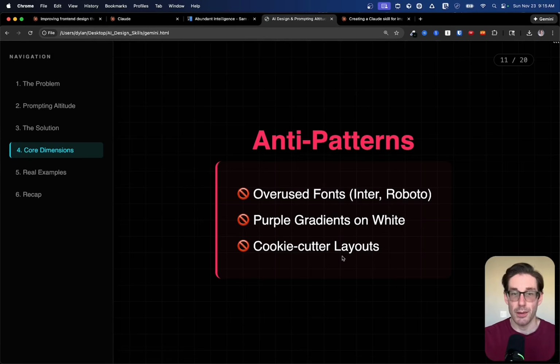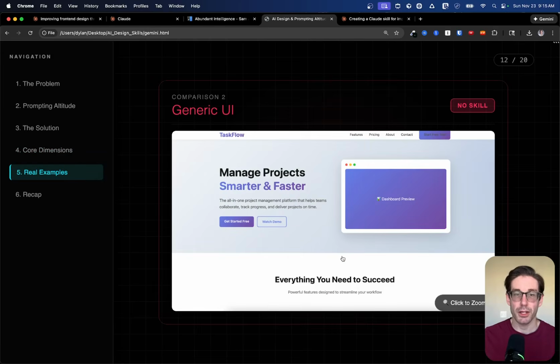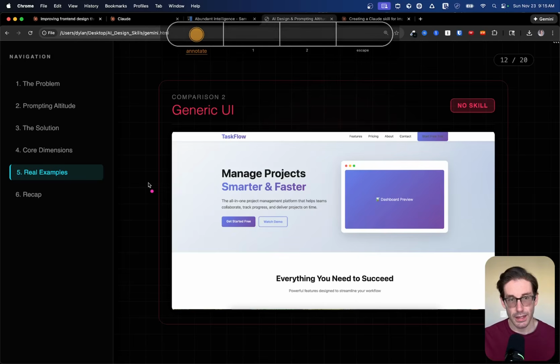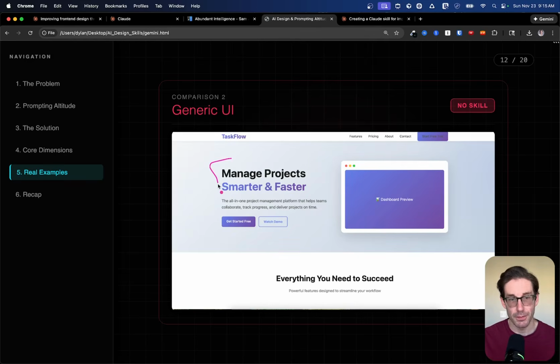Now, let's look at some examples of how this actually improved the output of the AI. So we're going to start with some Claude examples. These are a series of Claude examples of no skill and then skill. So this was a basic prompt asking the AI to create a landing page. If you look at this landing page, again, we have a white background, and we have the purple gradients. Anytime you look at this, you immediately know AI likely created that.